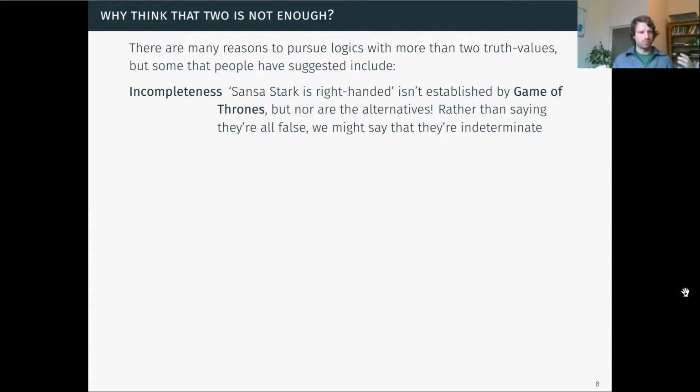But that seems just confusing. Okay, how could it be false that she's right-handed, that she's left-handed, and that she's ambidextrous? That seems to exhaust all of the possibilities. So rather than trying to express the idea that they are all false at the same time, we might say that these statements, things that are not decided by a fiction, are indeterminate.